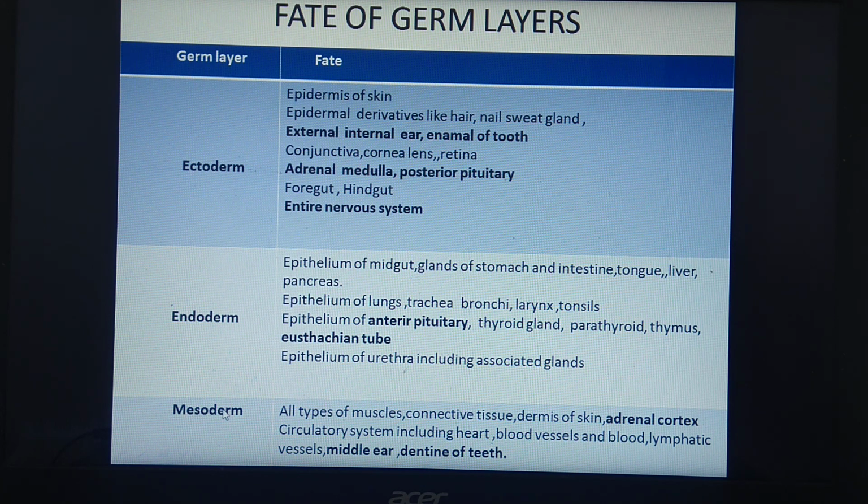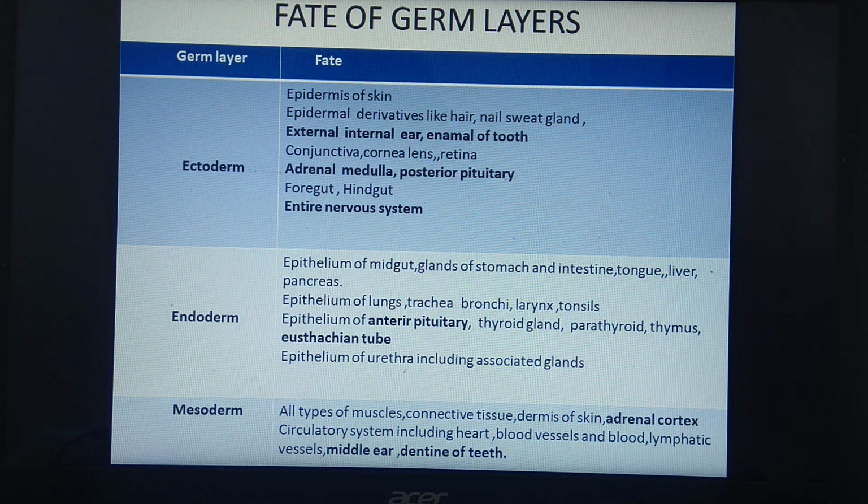This type of question can be asked in MCQs, that is, a particular structure will be given and it is asked which germ layer it develops from. So you have to learn this table by heart.